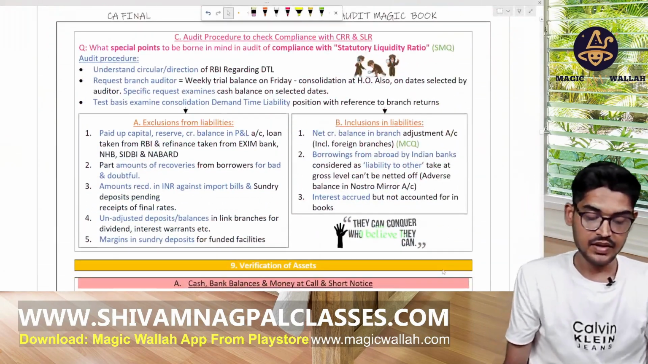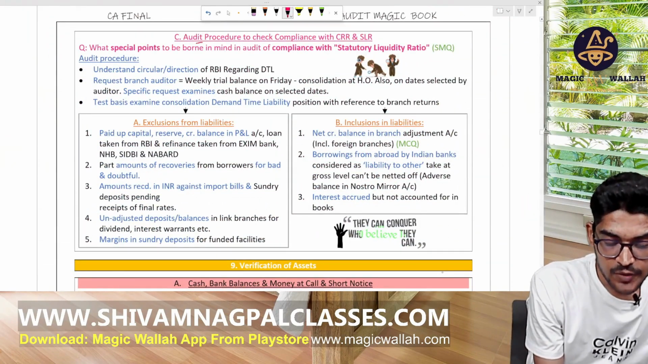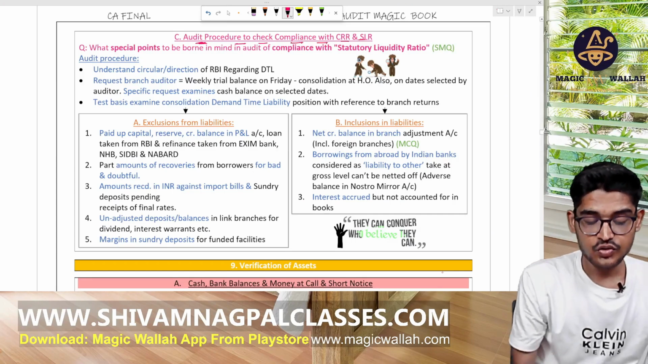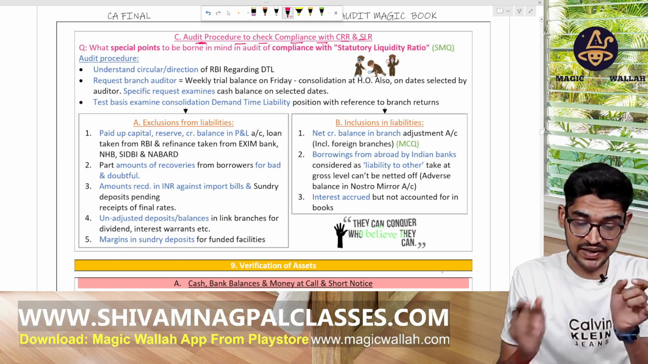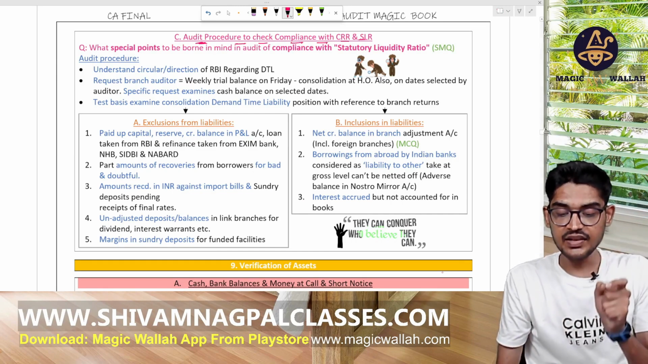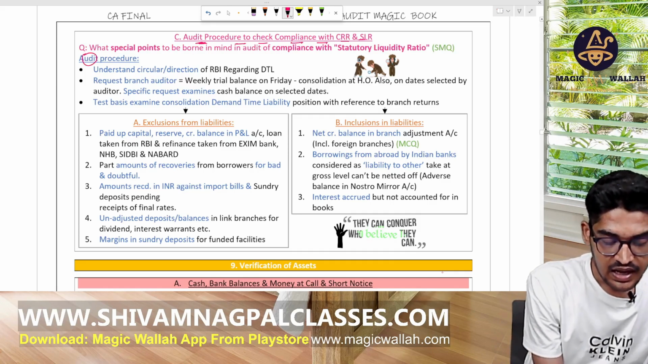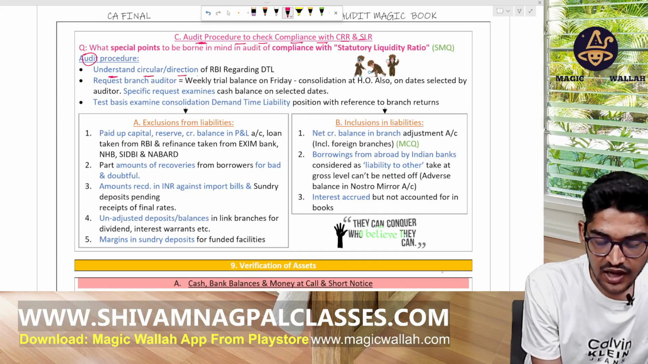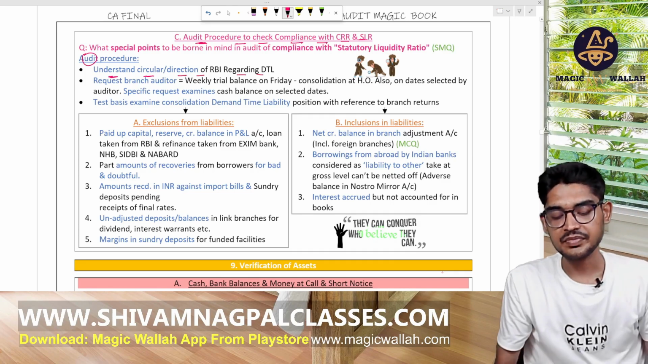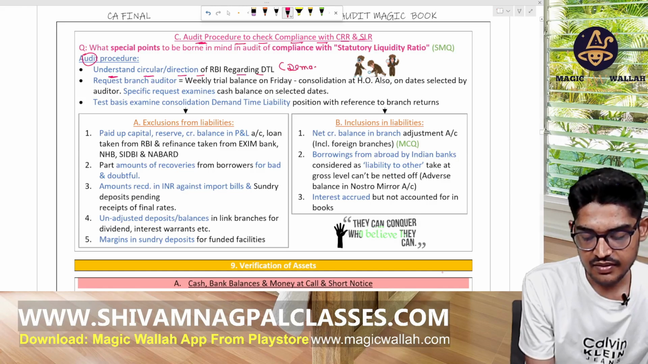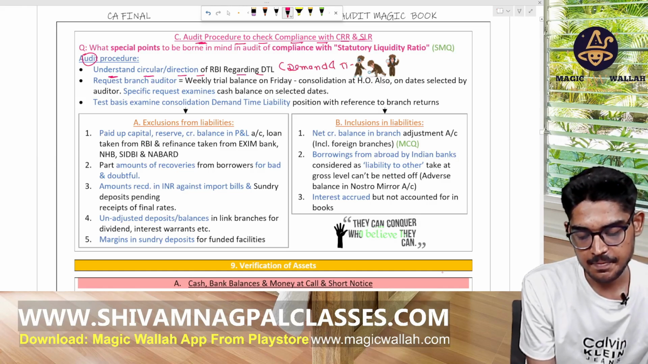Okay. Now, there are some audit procedures that we have to follow to check the compliance with CRR and SLR. So what special points are to be borne in mind in the audit of compliance with statutory liquidity ratio? The audit procedures: understand the circular and the directions of the RBI for the DTL, demand and time liability. You can write here demand and time liability.